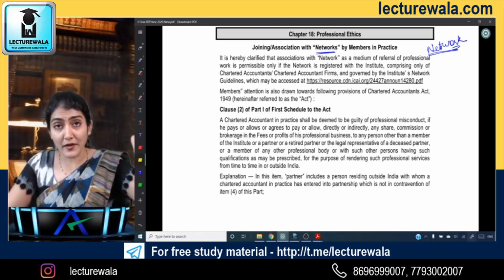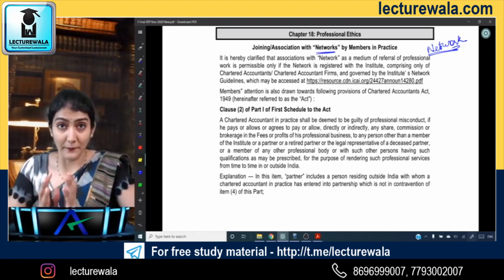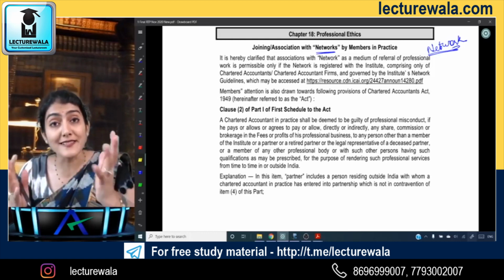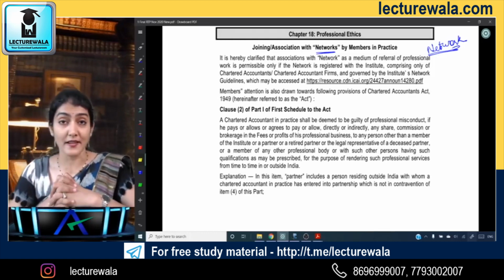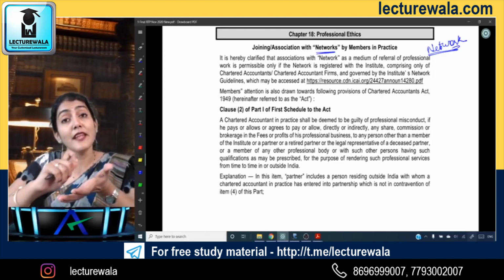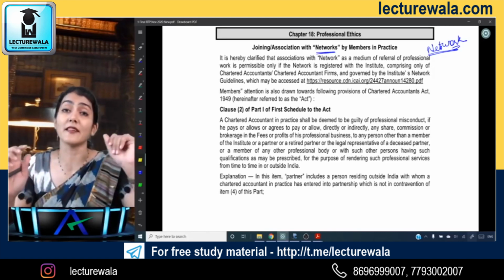So they can come together and form a network, right? This network is required to be registered with the ICAI. First, you have to get the name of the network approved from ICAI.